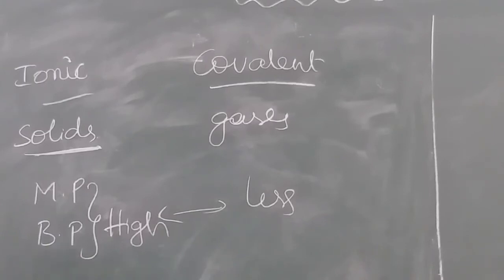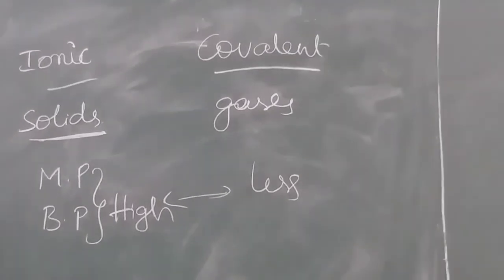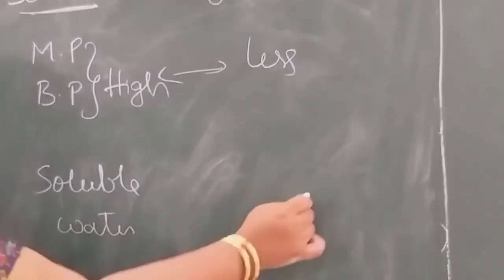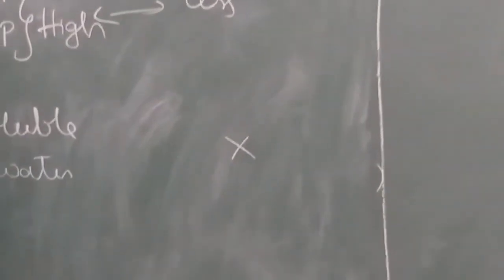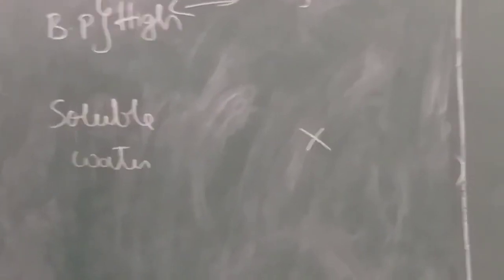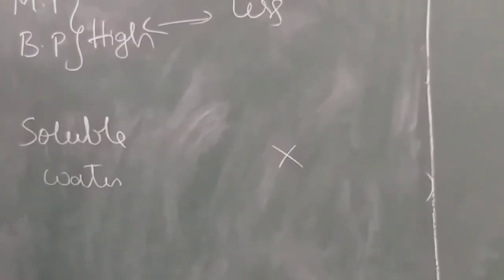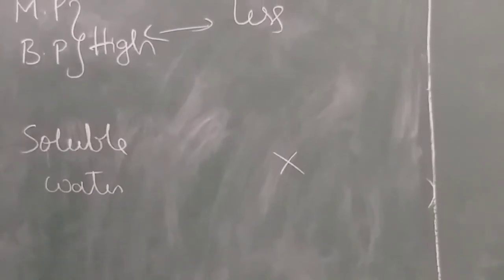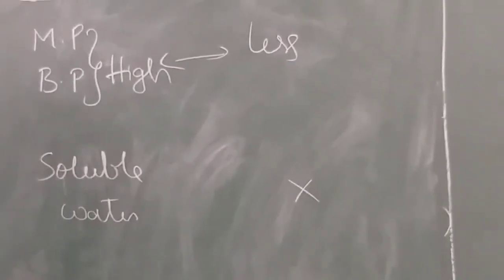And coming to a very important one, solubility. Ionic compounds are soluble in water, but covalent compounds are not soluble in water. For example, take the ionic compound sodium chloride, which is the salt we use. Salt can be dissolved in water.